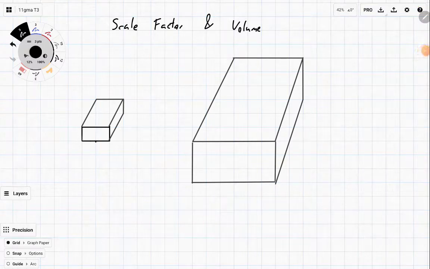Alrighty, so now we're going to look at scale factor and volume. And in this case, you can see we've got these two boxes, and now we're interested in how much we could fill it up.